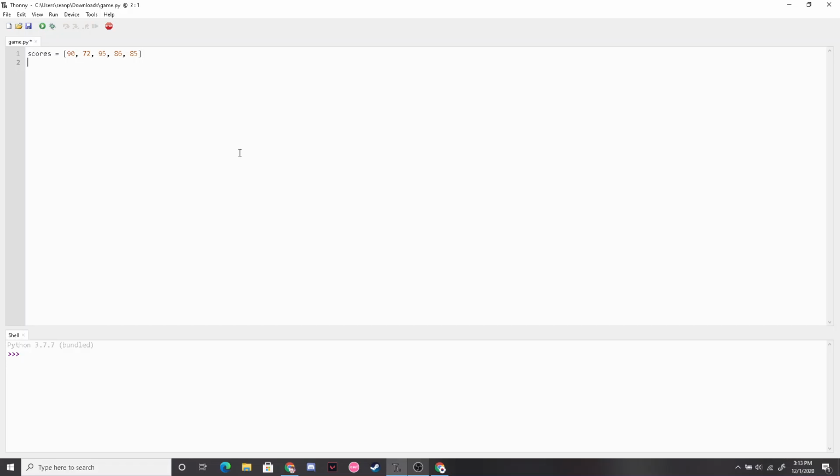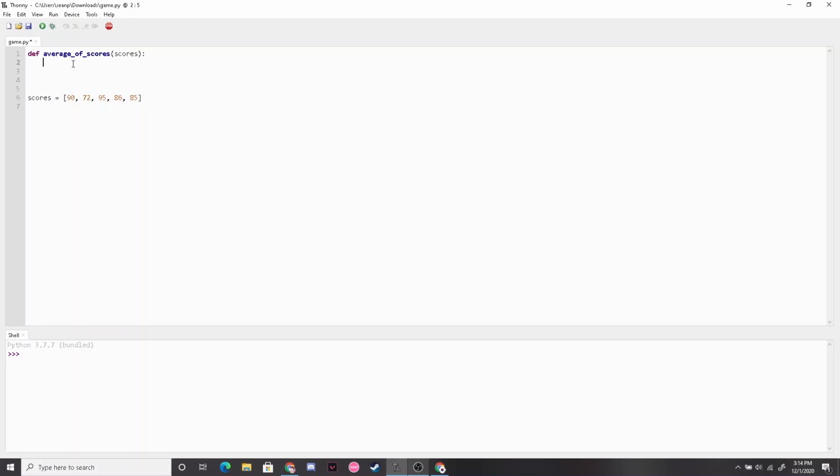And now we want to create a function that finds the average of these scores. And since we are going to use the function down here, we need to create the function up above with def. We're going to call this function average of scores. And for our parameter, we'll use scores, because the average of our scores solely depends on whatever our scores actually are.